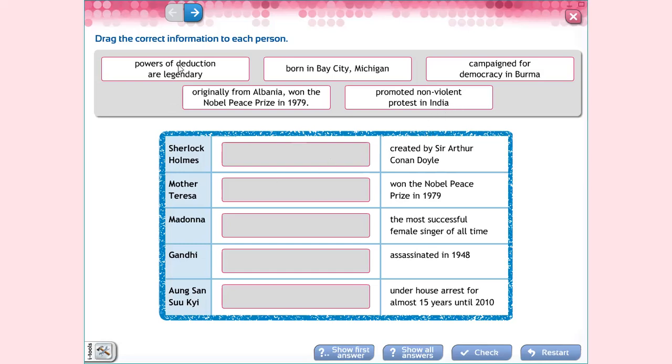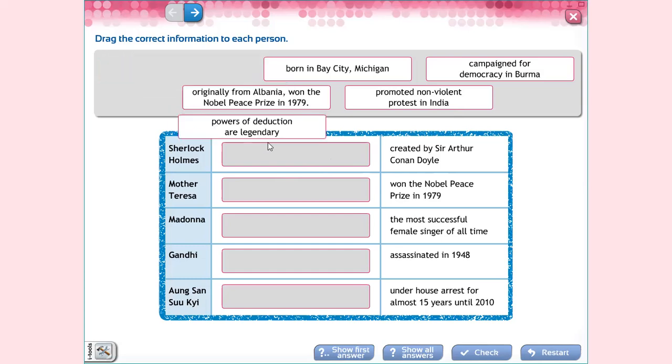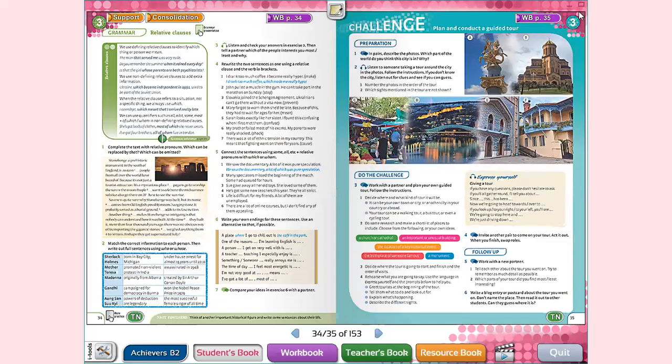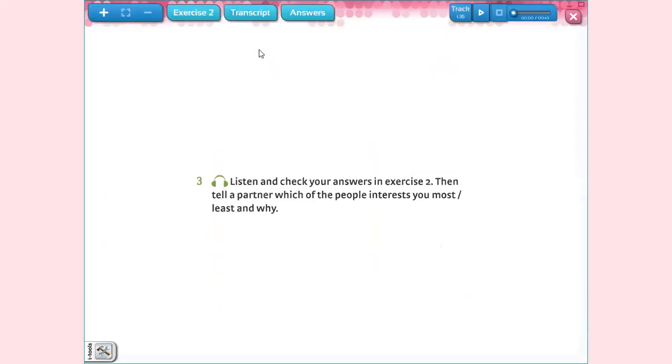So I think its powers of deduction are legendary, created by Sir Conan Doyle. Let's check it out. Perfect, like that. Just drag the correct information for each person, okay? Next. Listen and check your answers in exercise number 2. Then tell a partner which of the people interests you most, least, and why.